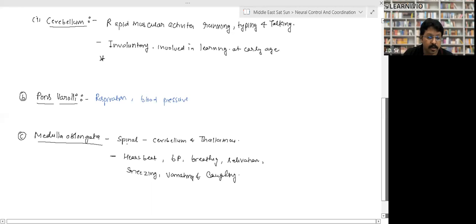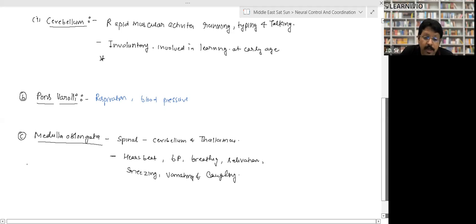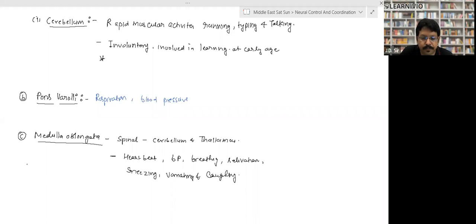It connects the spinal cord with the cerebellum or thalamus, and it is responsible for controlling the heartbeat, blood pressure, breathing activity, salivation, sneezing, vomiting, and coughing. Right? All these activities are controlled by the medulla oblongata. And as we have already studied in the respiratory system, the medulla and pons varolii have the center for respiration, controlling the lungs. Is that clear?